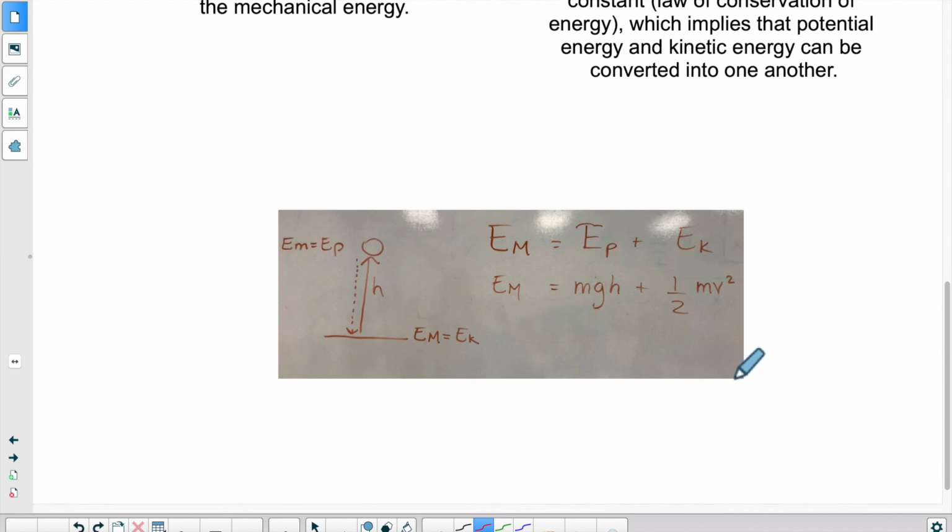So that's it for mechanical energy. As long as you remember that it's the sum of potential and kinetic, and that basically kinetic becomes potential and potential becomes kinetic as the situation evolves, that's all you need to know. The rest is all math application.